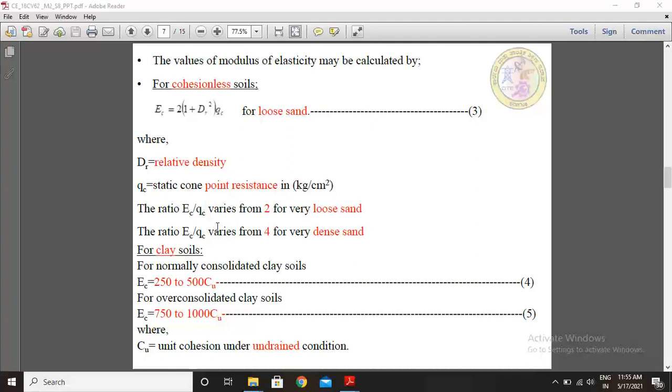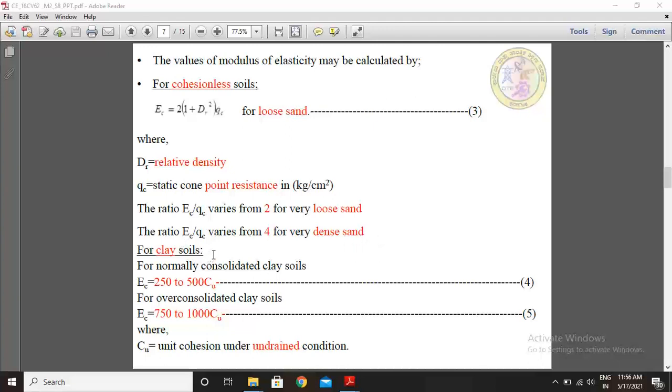The ratio EC by QC varies from 2 for very loose sand to 4 for very dense sand. So this is the explanation for cohesionless soil, how to calculate EC.